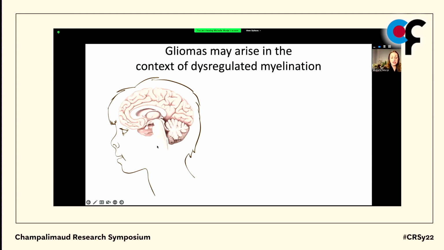And this matches really, really closely the pattern with which these tumors arise. So at a time when there's a discrete wave of myelination in the ventral pons, myelination of the corticospinal tracts, around ages 6 to 8, this is when diffuse intrinsic pontine glioma occurs. And when there's active myelination of the neocortex and its projections in adolescence and young adulthood, these are when hemispheric high-grade gliomas tend to occur.